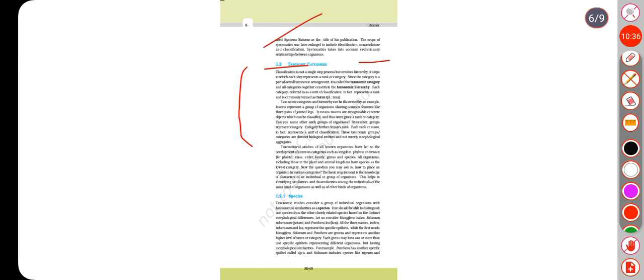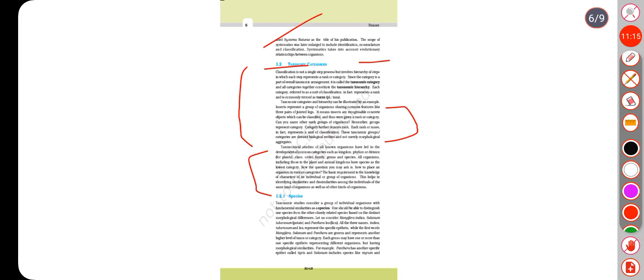Insects represent a group of organisms sharing common features like three pairs of jointed legs. It means insects are recognizable concrete objects which can be classified, and thus were given a rank or category. Can you name other such groups of organisms? Remember, groups represent category. Category further denotes rank. Each rank or taxon, in fact, represents a unit of classification. These taxonomic groups or categories are distinct biological entities and not merely morphological aggregates.